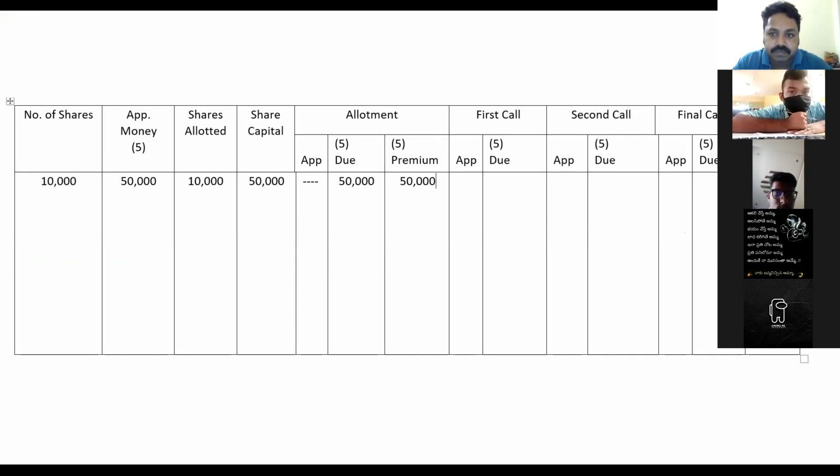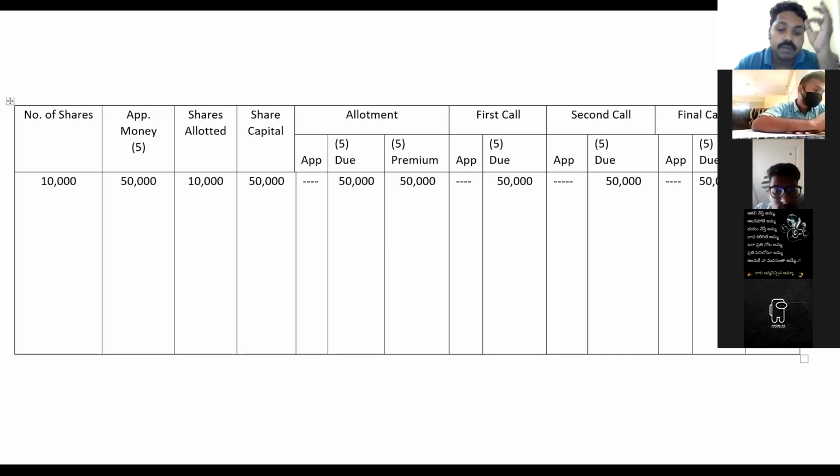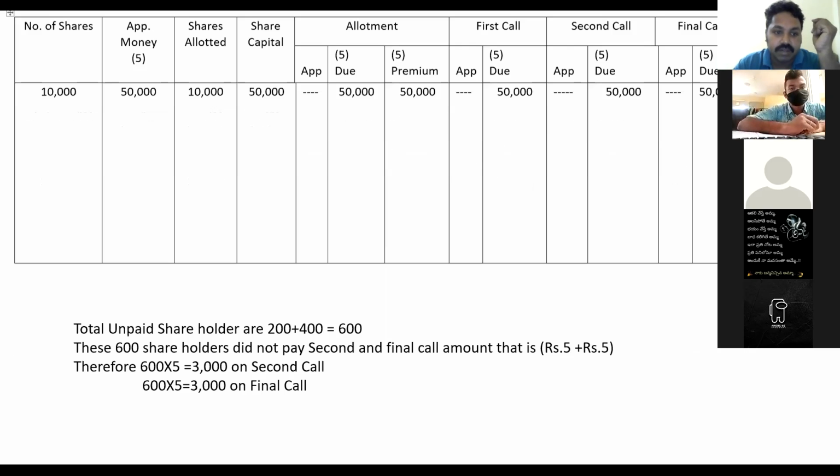So now, second and final call. How many shareholders are there? 200 and 400 shareholders. So we'll calculate 200 plus 400, that is 600.